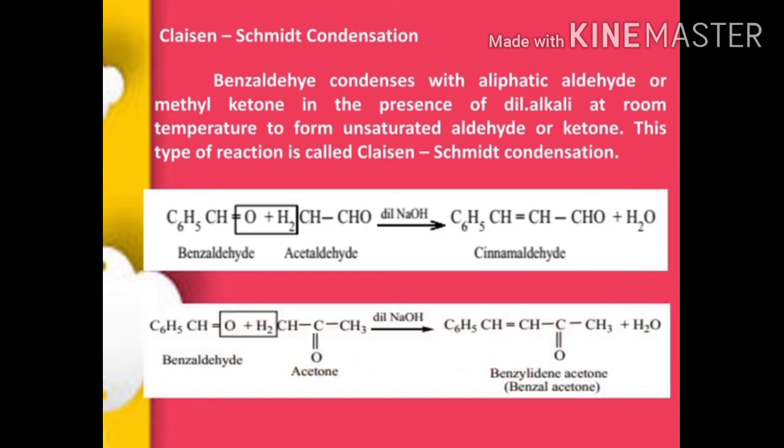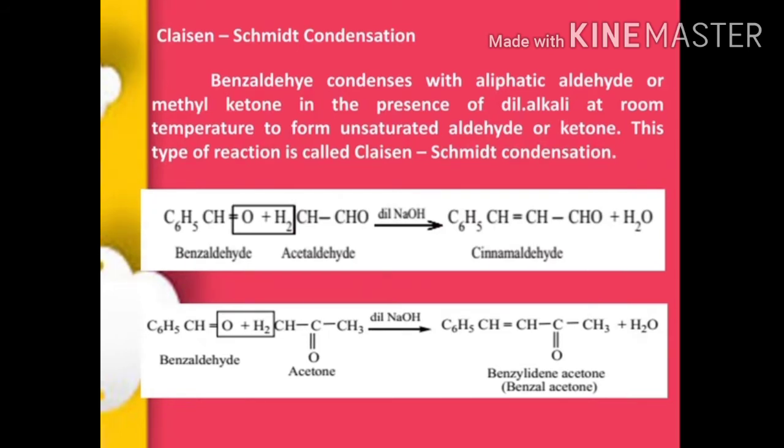Another example, when benzaldehyde is involved in condensation reaction with acetone in the presence of dilute NaOH, water molecule is removed, product is benzalacetone. Otherwise, benzylidene acetone is obtained. Benzaldehyde, molecular formula C6H5CHO, reacted with acetone, molecular formula CH3COCH3, in the presence of dilute NaOH, that acts as a catalyst for that reaction.